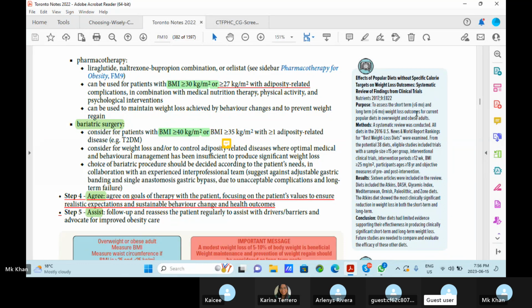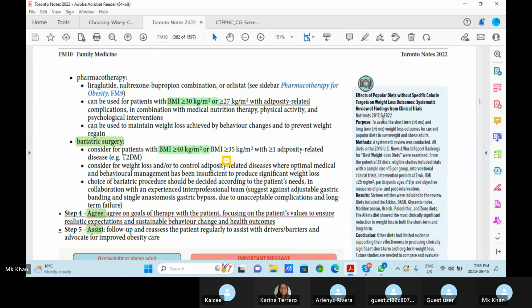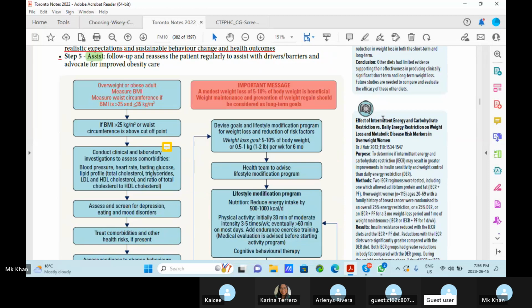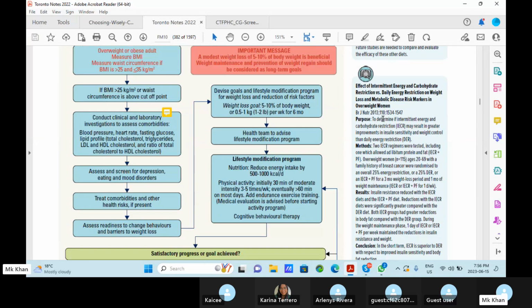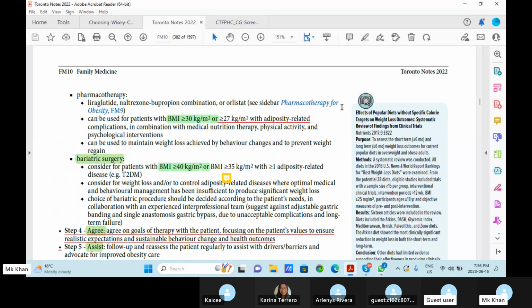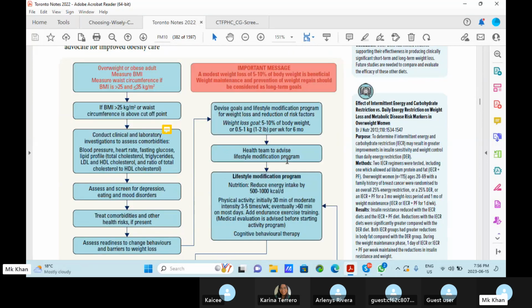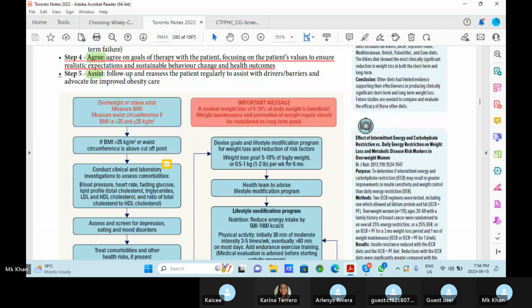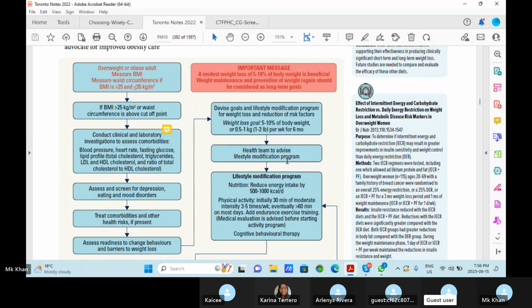So that's it. You can finish it, or you can just review the chart, because this is all the pharmacotherapy that we have already studied. So you want to review the chart quickly? Just wait.